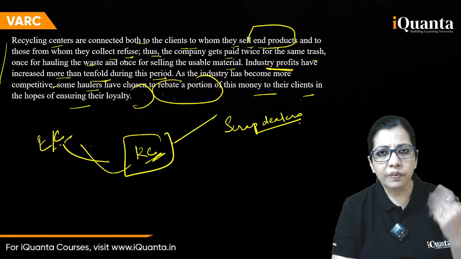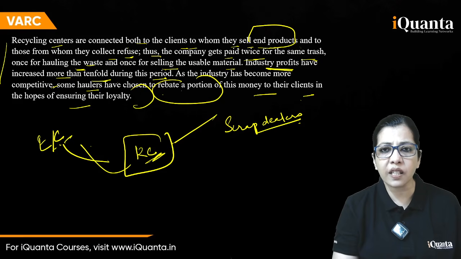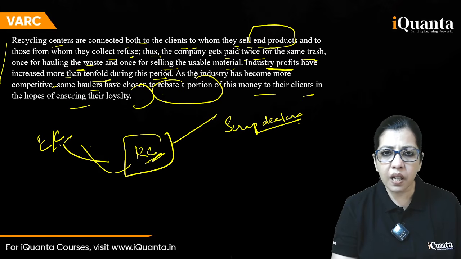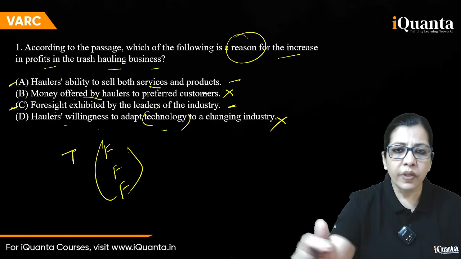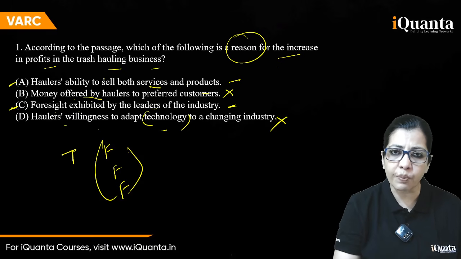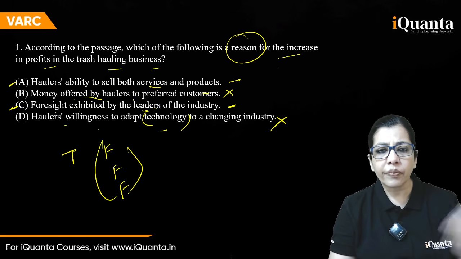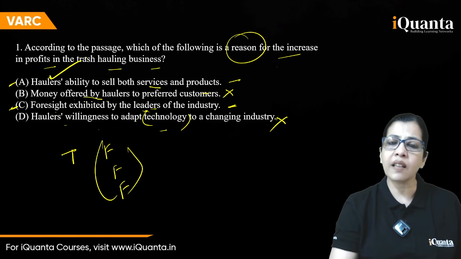That is service, right? And they are charging for that. Thus the company gets paid twice for the same trash. Once for hauling the waste and once for selling the usable material, the finished products. Is it talking about leaders, foresight, vision, anything of that sort? No. So between this and this, even if I try to prove this, I will not find it. So this is your answer. This connects with the last para.